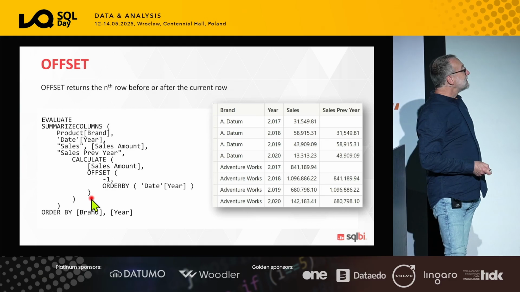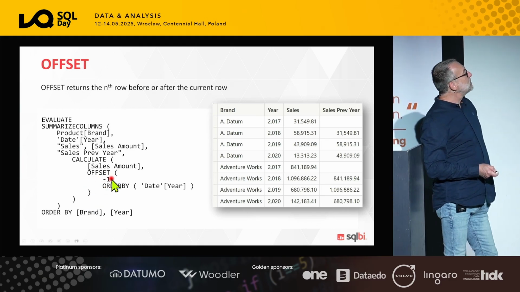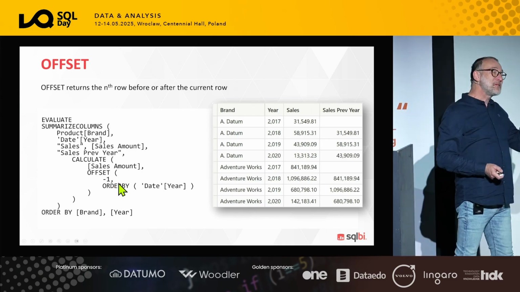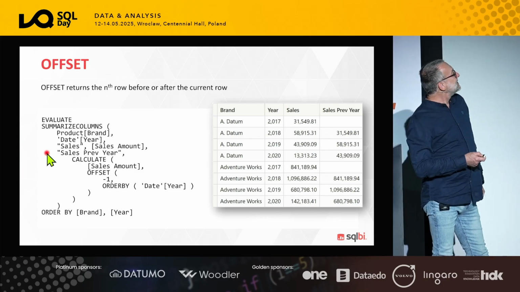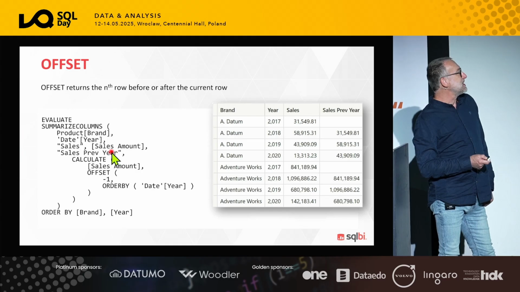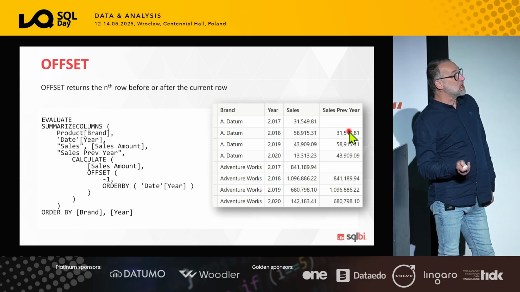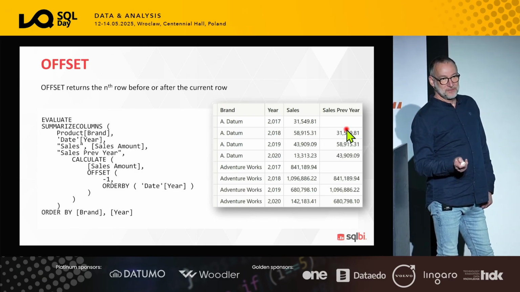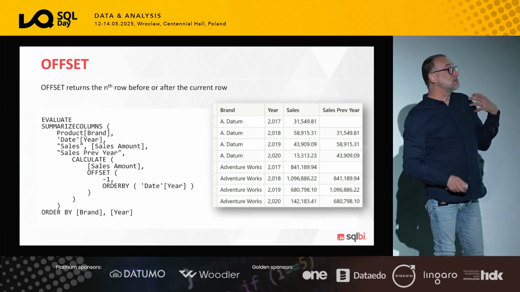The thing is, previous regarding what? So when I say I want the previous year, previous compared to what? What is the current year? In this case, because the table that I create contains the brand, the year, then the sales amount, but basically contains the brand and the year, when the current year is 2018, I expect that the previous year will be 2017. Make sense?